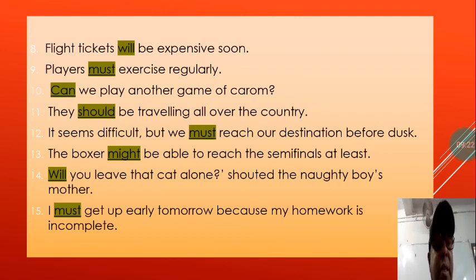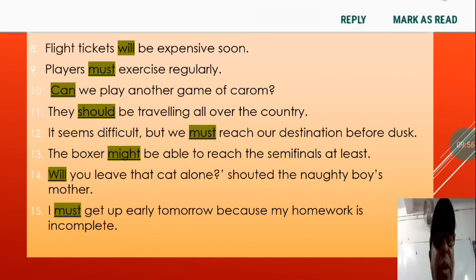Players must exercise regularly. Here force is given, a stress that this is a must to do. So players must exercise regularly. Can we play another game of carom? Here through the modal can, it is seeking permission. They should be traveling all over the country. Here should is showing prediction or possibility.